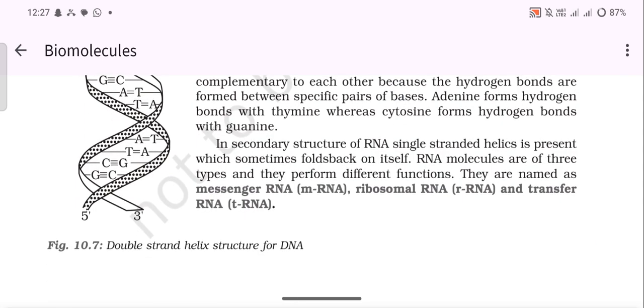In the secondary structure of RNA, a single stranded helix is present, which sometimes folds back on itself. RNA molecules are of three types and they perform different functions. They are named messenger RNA (mRNA), ribosomal RNA (rRNA), and transfer RNA (tRNA).